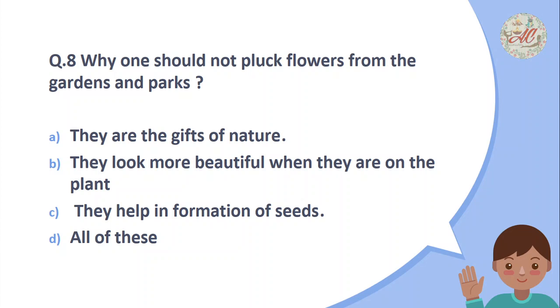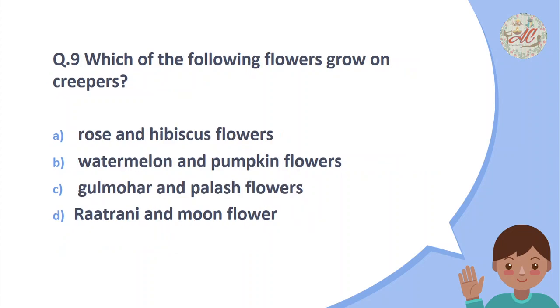Why one should not pluck flowers from the garden and park? They are the gifts of nature. Yes, it is true. They look more beautiful when they are on the plant. It is also true. They help in formation of seeds. It is also true. So correct answer is all of these. Question number 9 is which of the following flowers grow on creepers? Rose and hibiscus, watermelon and pumpkin, gulmohar and palash, ratrani and moonflower. So correct answer is watermelon and pumpkin.